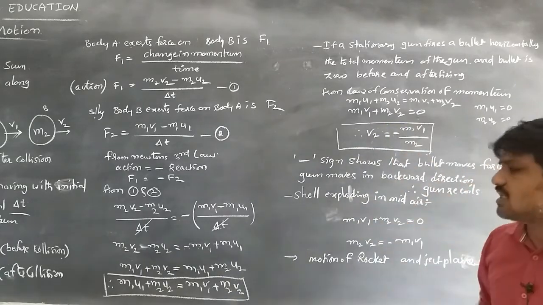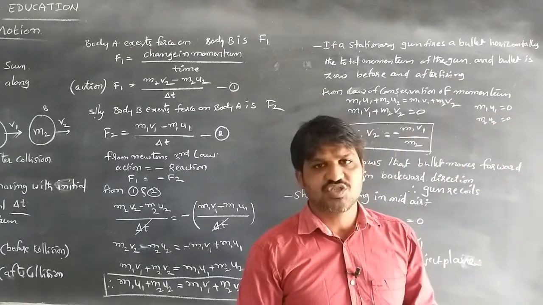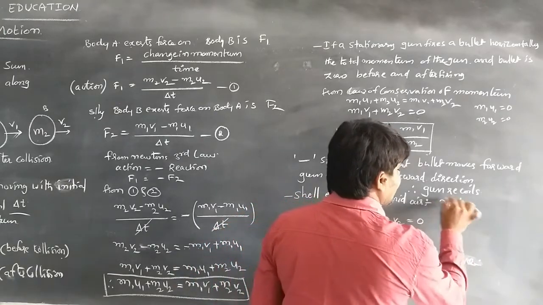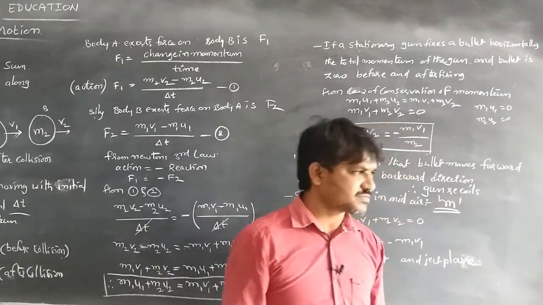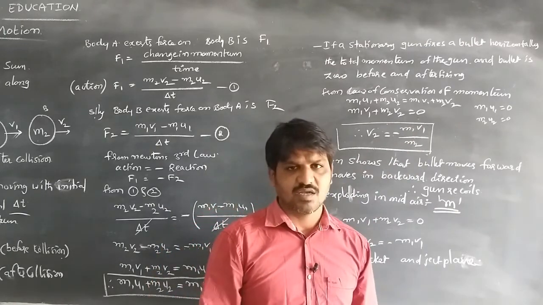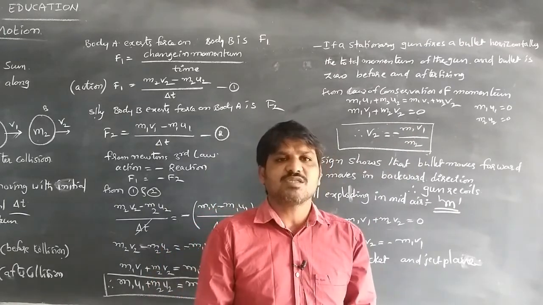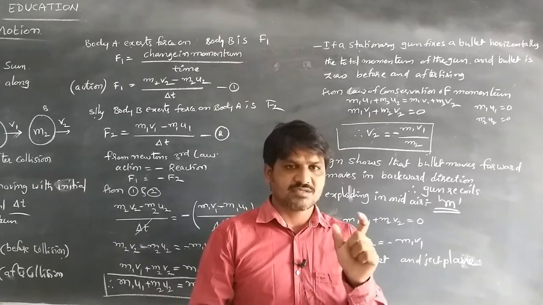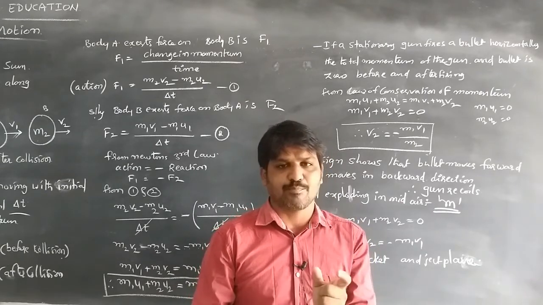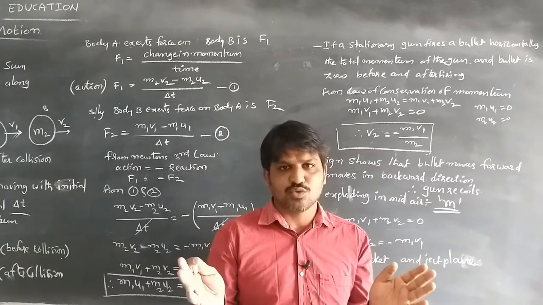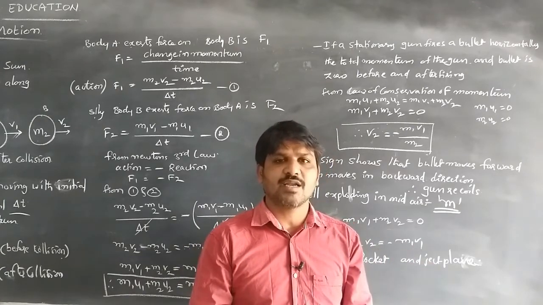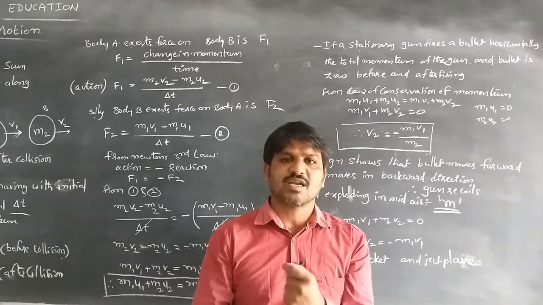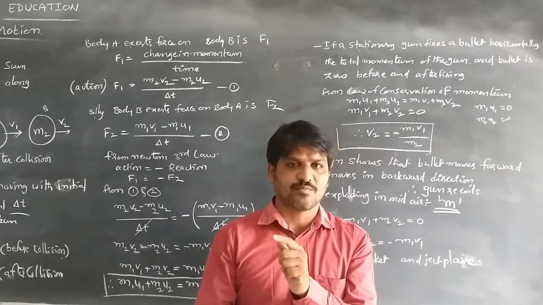The next one is a shell exploding in the air. If a stationary shell of mass m explodes into two pieces of masses m1 and m2, the initial momentum of the shell is 0.